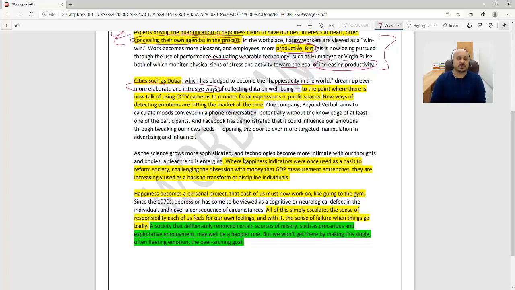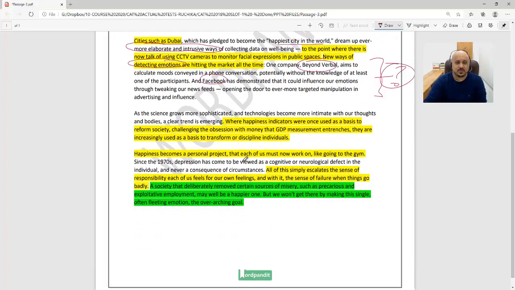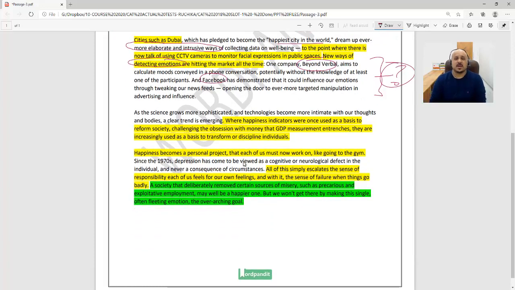New ways of detecting emotions are hitting the market. Now he's going to give you examples of companies who are going to be detecting emotions. So these are just examples of how emotions are being monitored, what Facebook is doing, what Beyond Verbal is doing. As the science grows more sophisticated, technologies become more intimate with our thoughts and bodies, a clear trend is emerging. What is this clear trend?